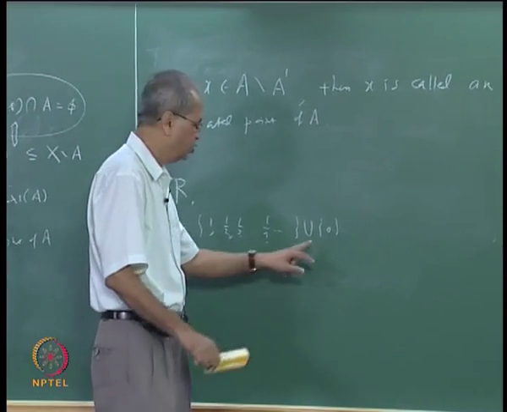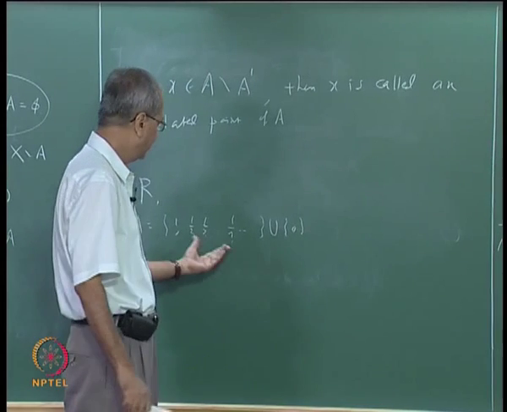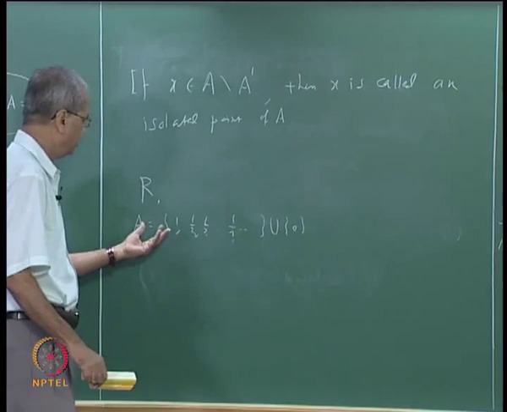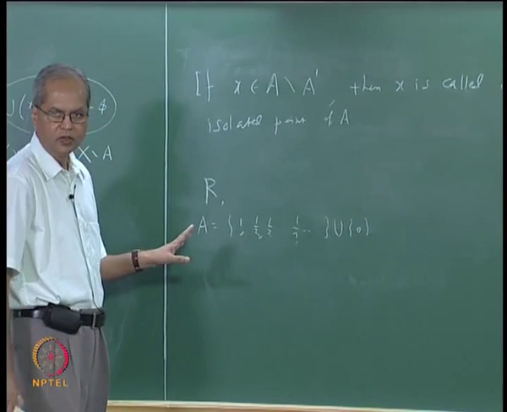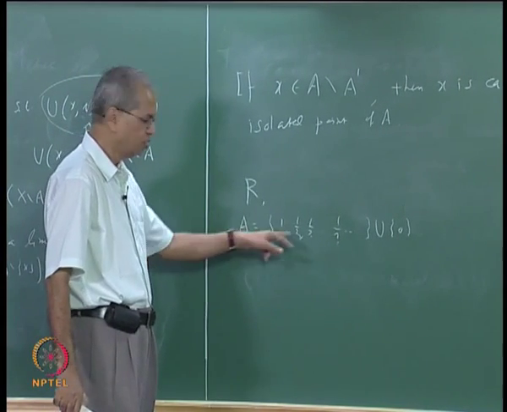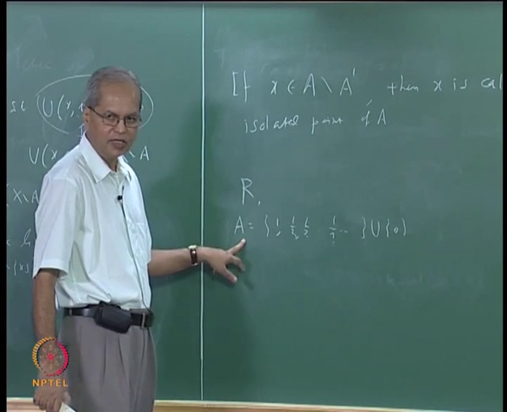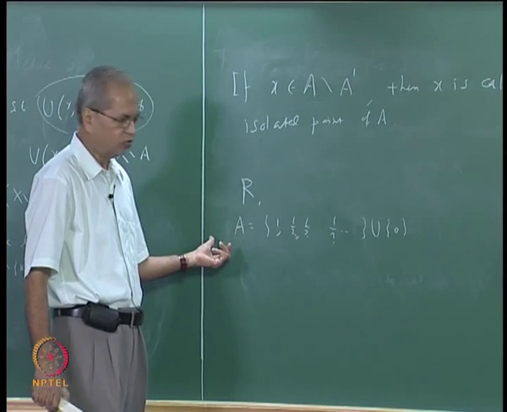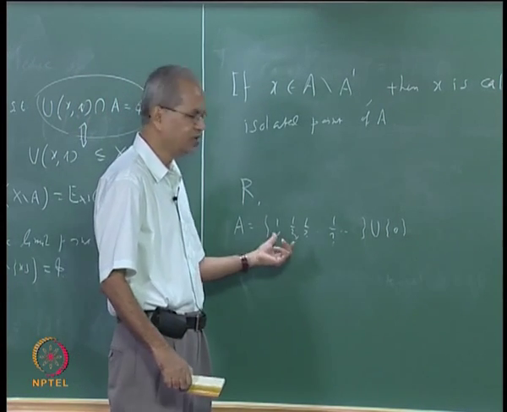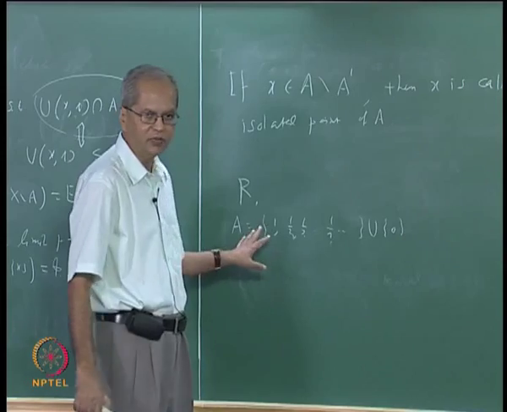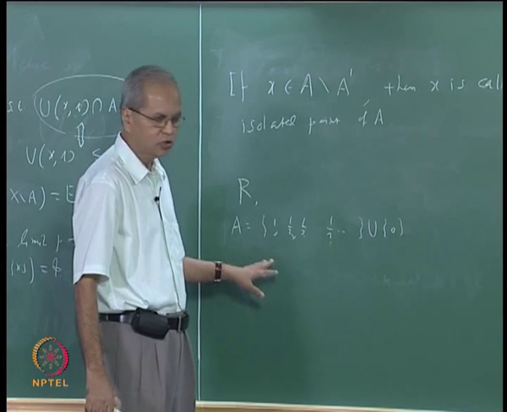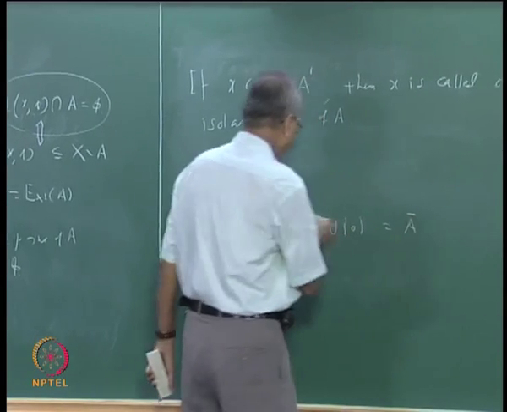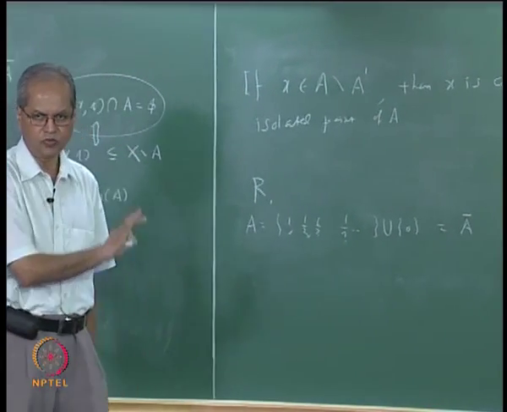Yes, 0 is in the closure. Suppose you take any point other than this, for example a point 2. Point 2 is none of this, but it is also not in the closure, because if you take R as half, then the open interval with center at 2 and radius half has empty intersection with A. So in fact this A is the same as A closure; no point outside A is in the closure of A.